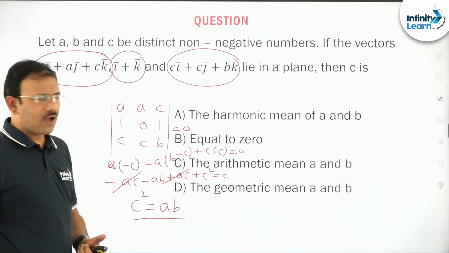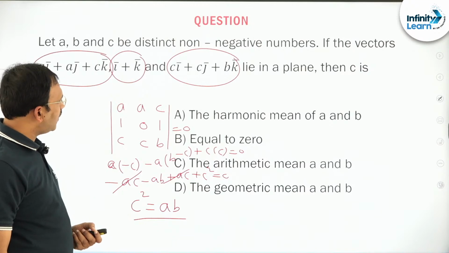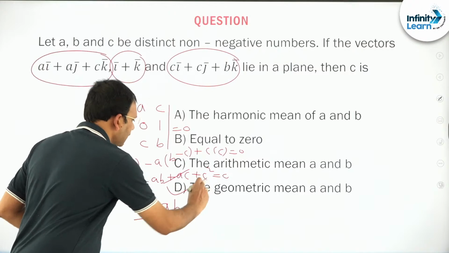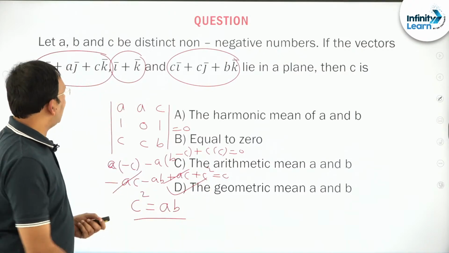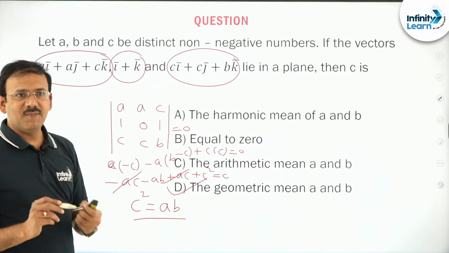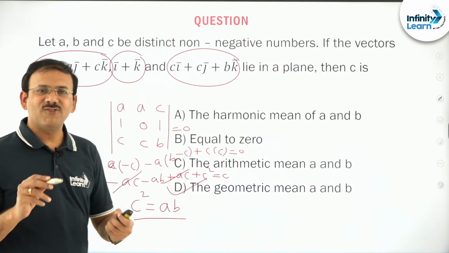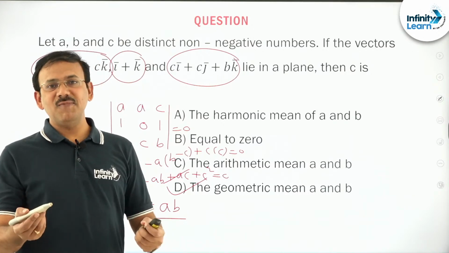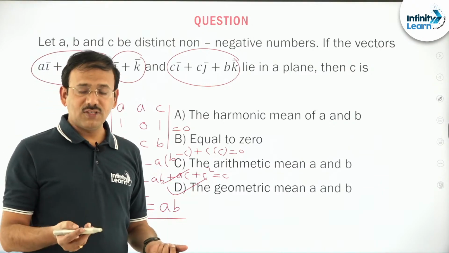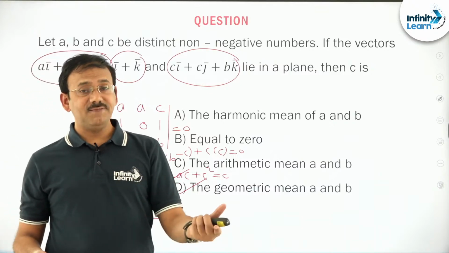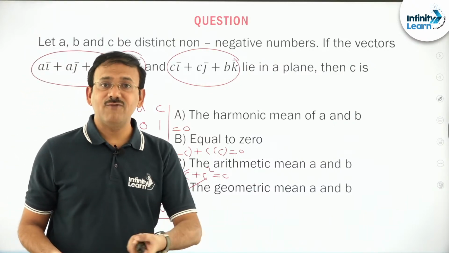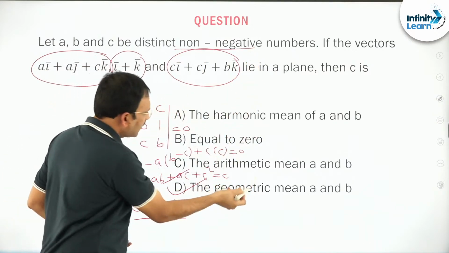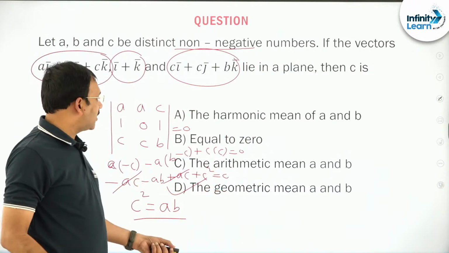What is the conclusion now? So c square is equal to ab means c is the geometric mean of a and b. And to say geometric mean, I guess, because generally when we talk about geometric mean, it is for non-negative numbers. For arithmetic mean, of course, it can be defined for any numbers; harmonic mean is defined for non-zero numbers.